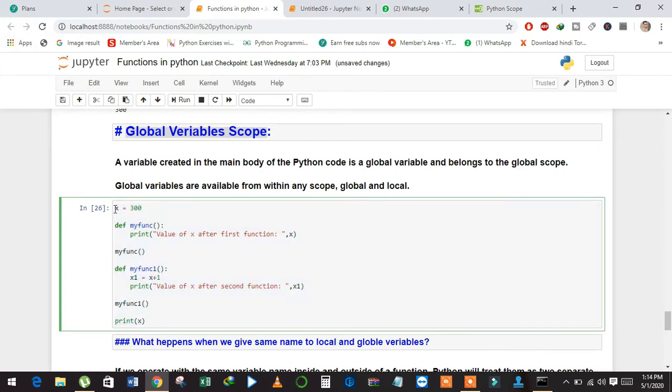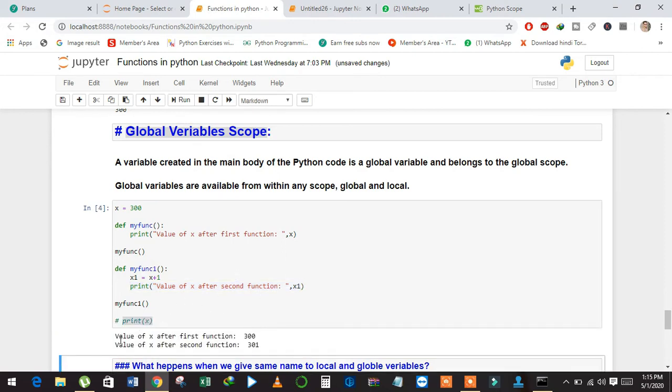We have a variable x which is equal to 300, and we have two functions, myfunc and myfunc1. In the first function I simply print the value of the global variable, and in the second I add 1 to the variable, store it in x1 and then print the value of x1.